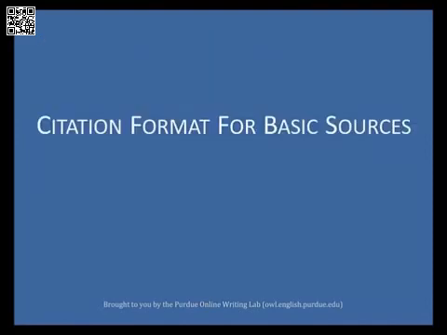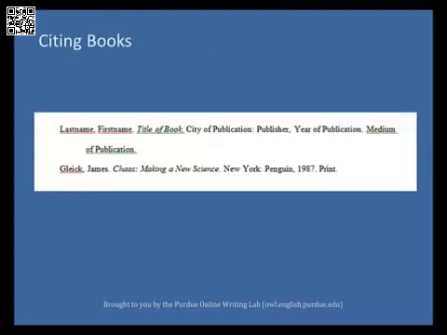Citation format for basic sources. To cite a book properly, first include the author's name, last name first, followed by a period. Then, place the title of the book in italics, followed by a period. Next, indicate the city of publication, followed by a colon. Include the publisher, followed by a comma, and the year of publication, followed by a period. Finally, indicate the medium of publication.